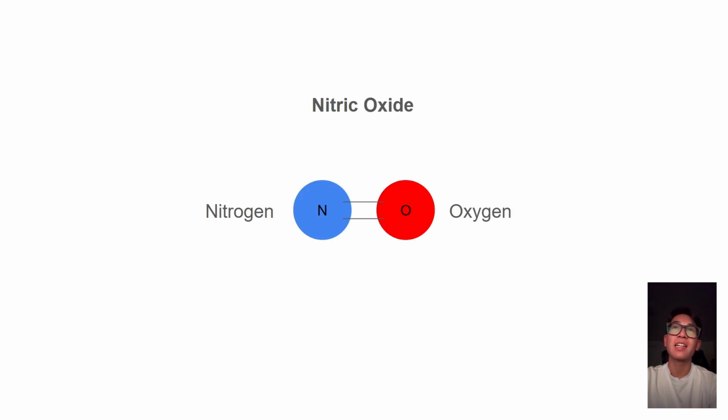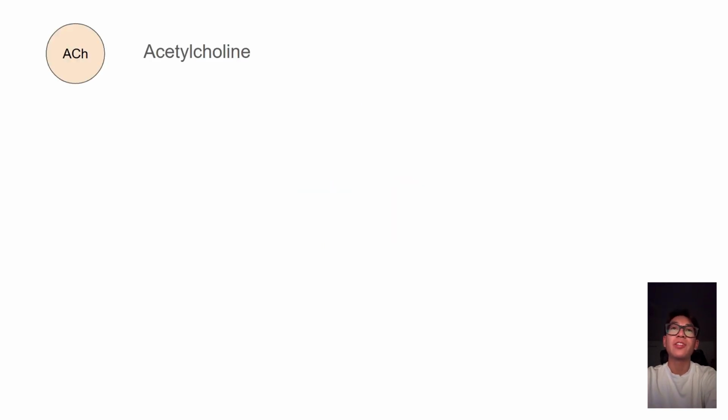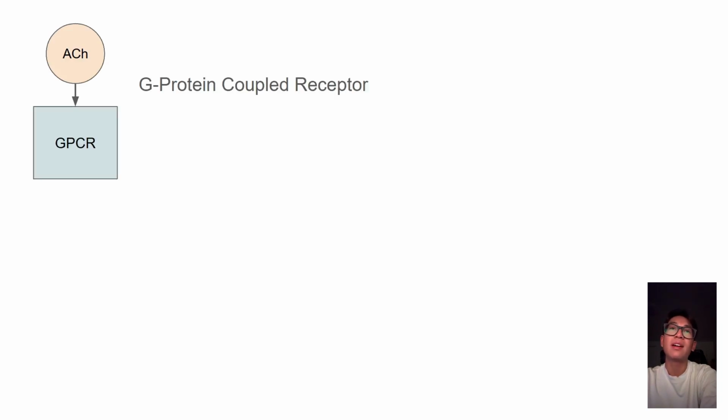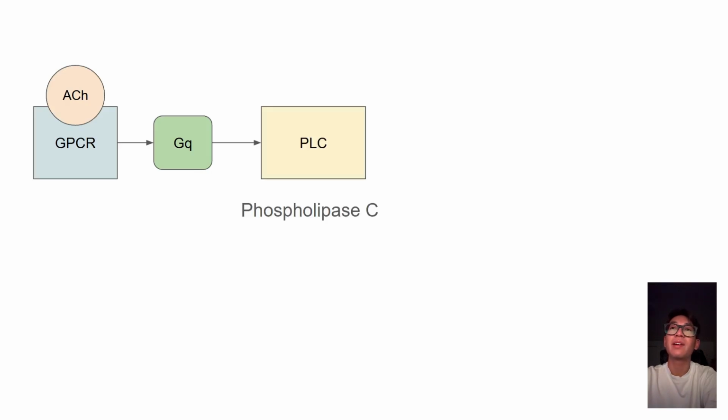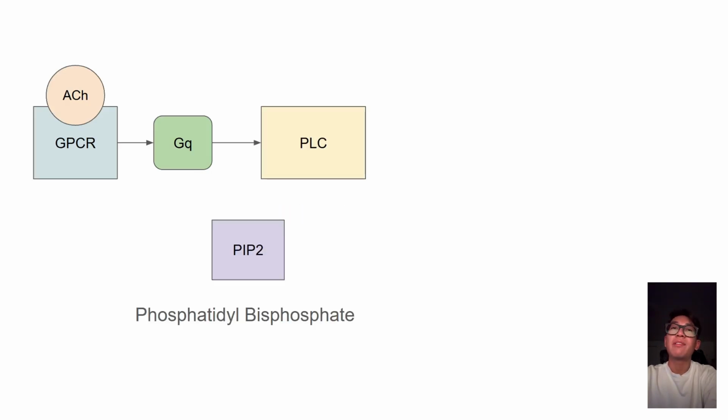The nitric oxide signaling pathway begins when a cell receives a stimulus, such as from a neurotransmitter like ACH or even shear stress. ACH first binds to a G protein coupled receptor or GPCR. This activates the G protein subunit, and this Gq protein subunit acts as a secondary messenger to phospholipase C, causing it to activate. This causes PIP2 to convert into IP3 and DAG.